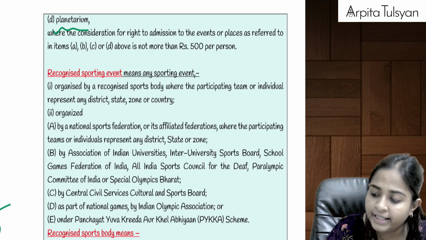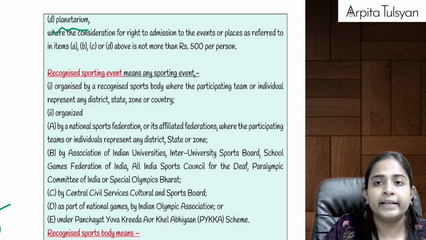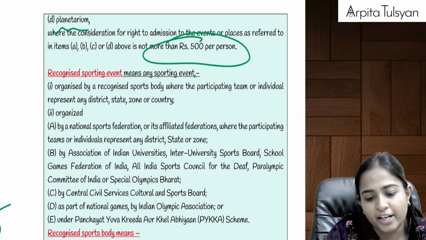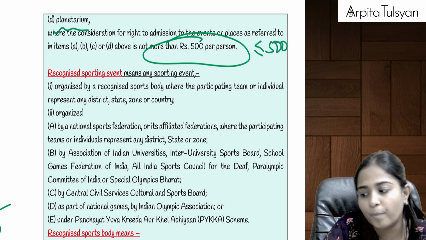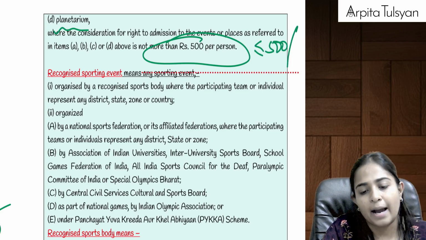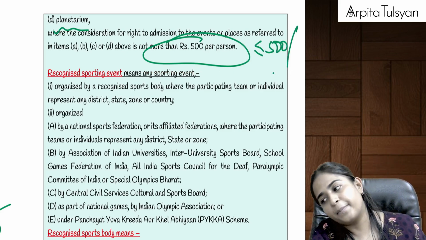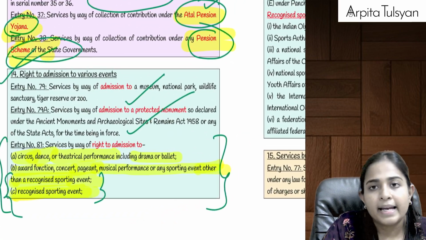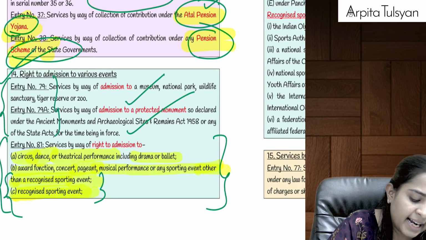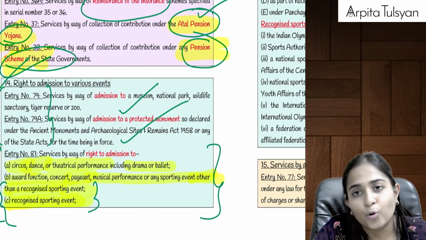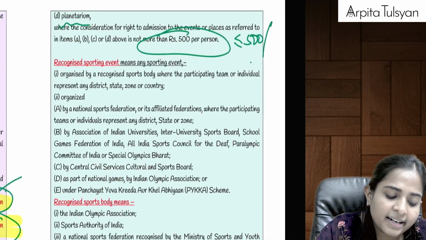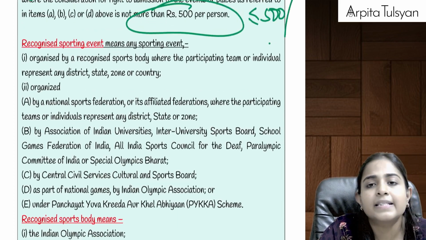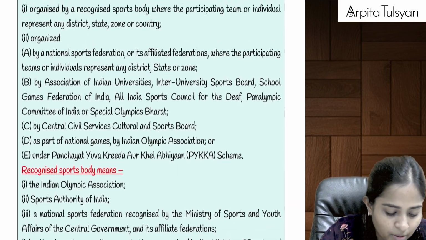If you are going there and paying an entry fee, if the entry fee is not more than 500 rupees per person, meaning up to 500 rupees per person, then there will be no GST applicable on it. If it exceeds 500 rupees per person, then GST will be applicable. I hope I am clear till here, everyone. So for the first two, entry number 79 and entry number 79A, no threshold limit was there. For entry number 81, they are saying that if the ticket price is up to 500, then in that case no GST. If it exceeds 500, then GST will become applicable.